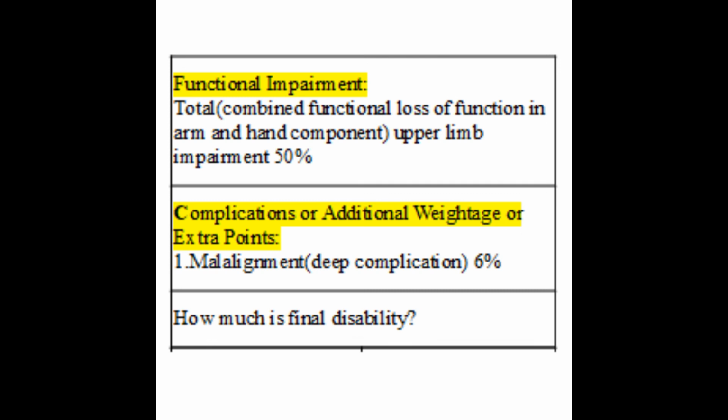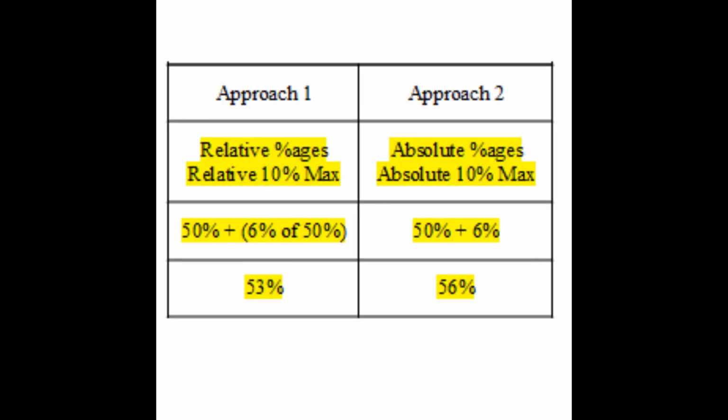Suppose the combined functional loss in arm and hand component is 50% in a person and the patient has malalignment, which is a deep complication. It is 6%. What happens? If we take the relative percentages and relative 10% max approach, the value of malalignment will be 6% of 50%, that is 3%. Finally, we will get 53%. In case of the absolute approach, it is 56% as 6% is taken as an absolute value.